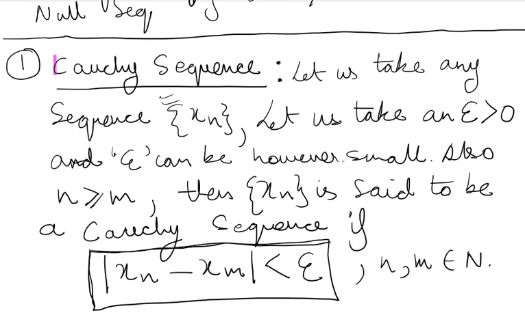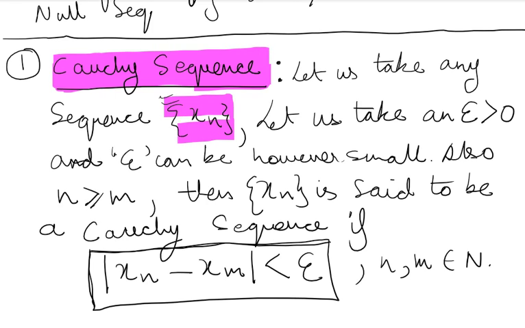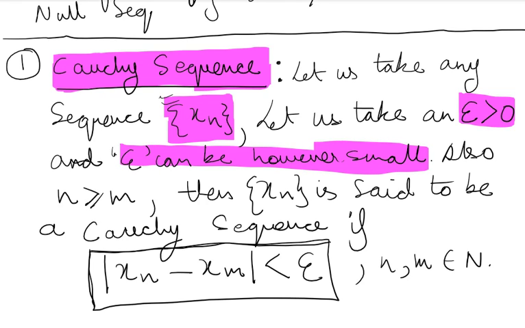Okay, now let's highlight and make you understand in a better way. What is a Cauchy sequence? This is the heading. Let us take any sequence, say xn, and then we'll take an epsilon value greater than 0, but epsilon can be however small, doesn't matter. It has to be greater than 0, okay?